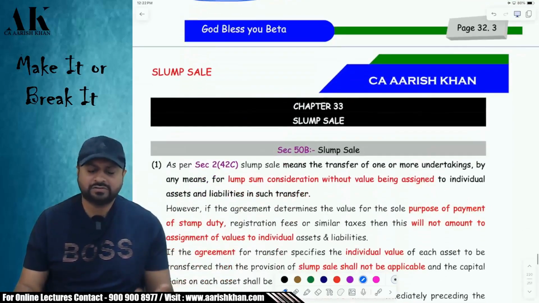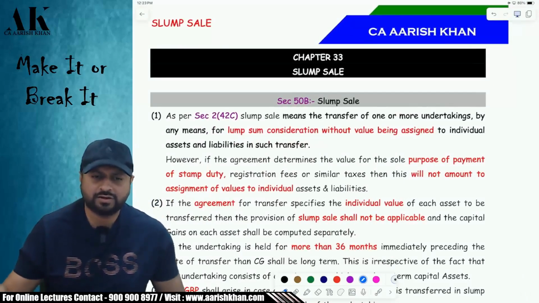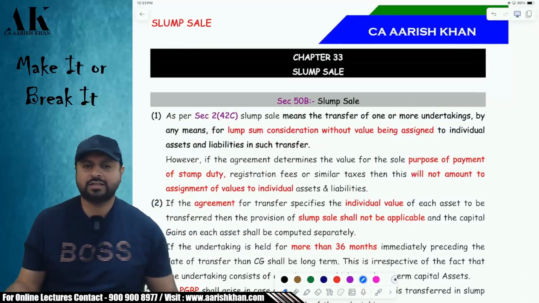So this is a disadvantage given by the government to debt mutual funds. They are discouraging debt mutual funds. They are encouraging equity oriented mutual funds. They are telling you to invest in equity markets rather than to invest in the debt markets.